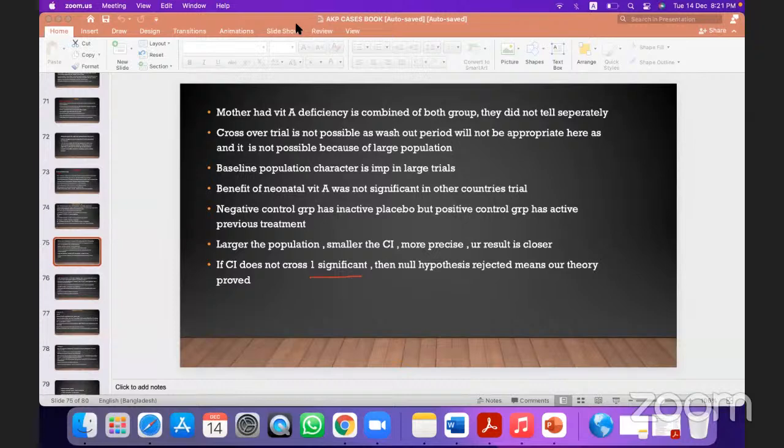Ma'am, I have a question. We learned a few minutes ago that in a crossover trial, it is better to have a small group, a smaller population. But here they are saying that the larger the population, the more closer or more significant the result. Yeah, you will not do crossover in this trial. I'm saying that if you want to do crossover, that should be a small trial, not a large trial. This study did not do crossover. They did a normal randomized control trial. This is just your information. They gave some information about crossover.